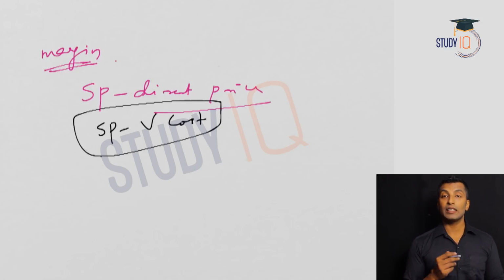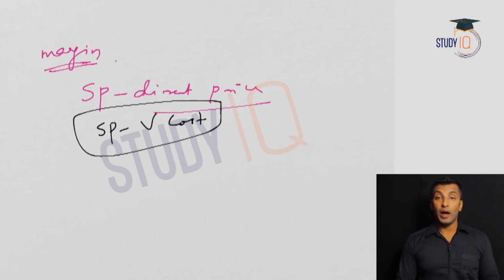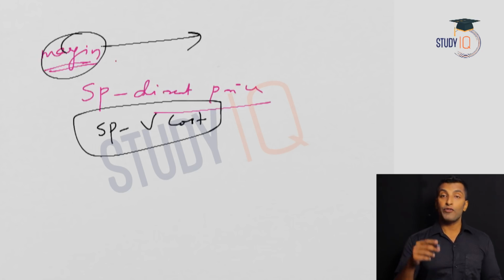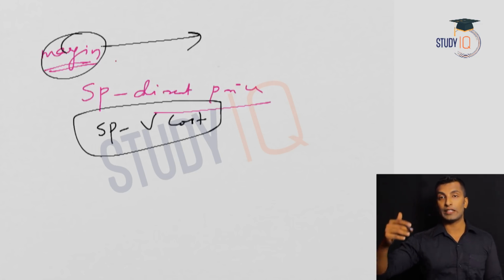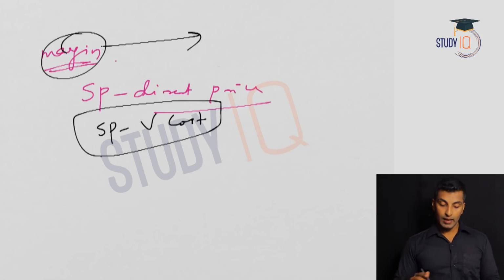Now what do you mean by break even, or before that, the concept of margin or contribution per unit. So what is this concept of margin? See, margin is basically your selling price minus the direct price, or the selling price minus variable cost. That's your margin, or the contribution of that particular item. Now this margin is what you are going to use for the recovery of the fixed costs like the rent, salaries, etc. So first you will calculate the margin, and based on that you will recover the fixed costs, the rent, salary, etc.